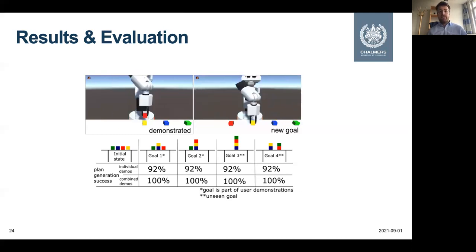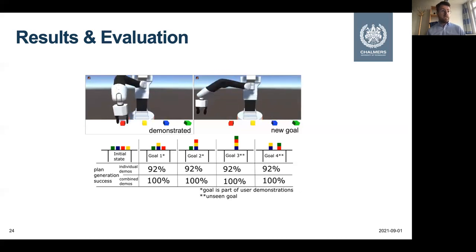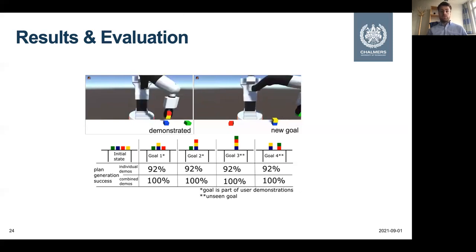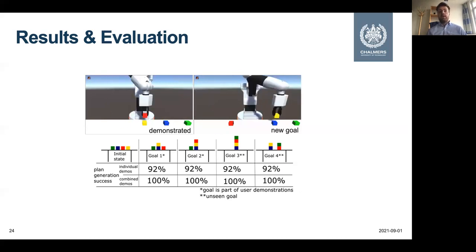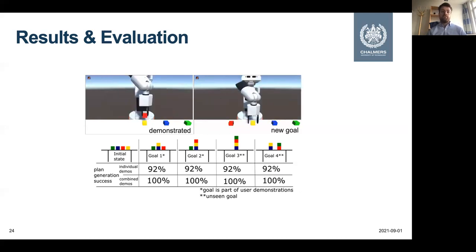And then we tested the plan generation and execution success based on 4 different stacking goals, which you can see here in this table. And 2 of these goals are actually similar to the instructions we gave to the participants, which is goal 1 and 2. But goal 3 and 4 are new goals, which have been not part of the demonstration.